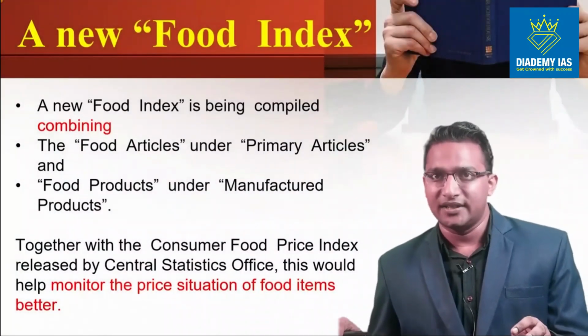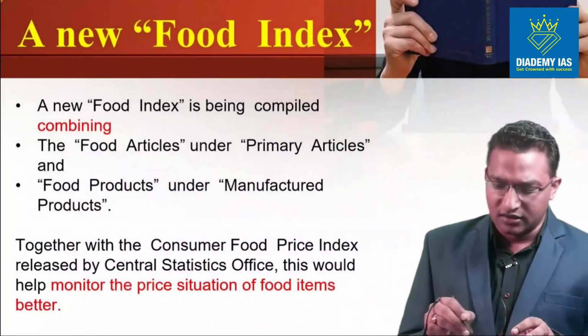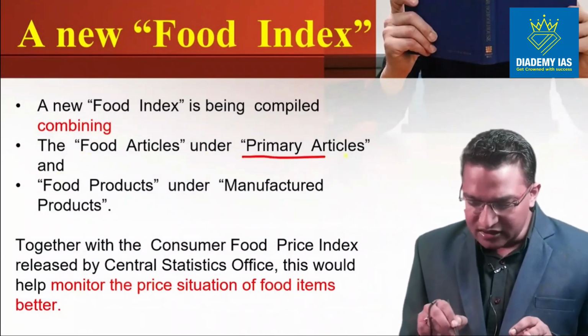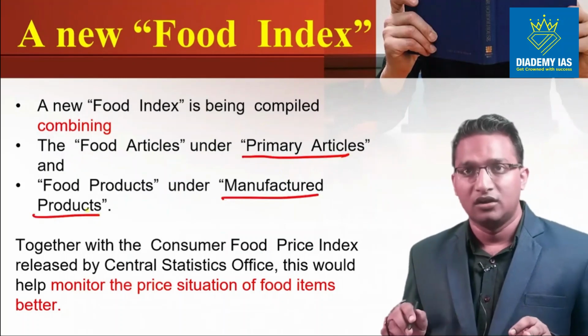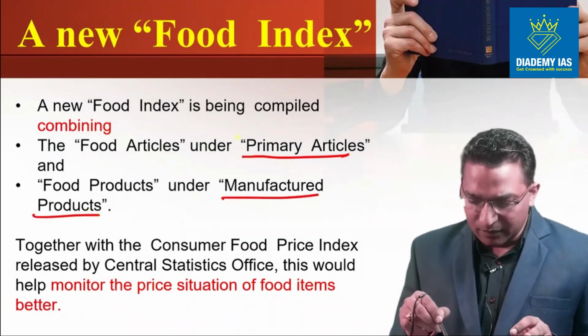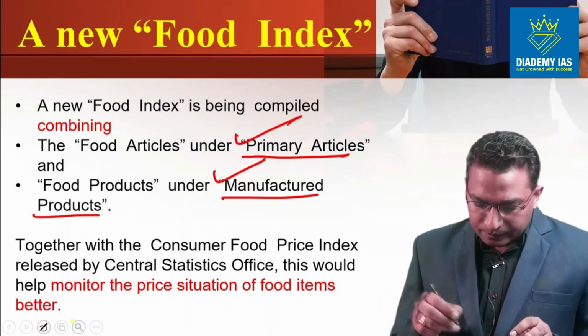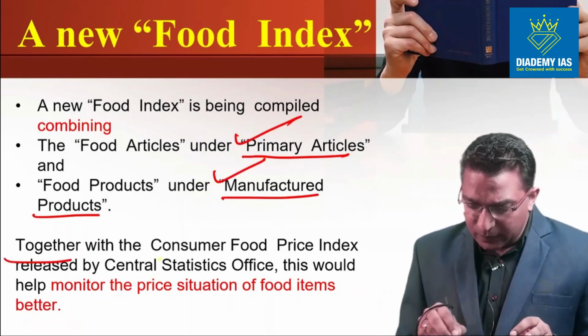A new food index, as I told you, was compiled, which takes figures from the primary articles and the manufactured products both. Some of the items it has taken from the primary articles and others from the manufactured products, and together with the CPI food index.